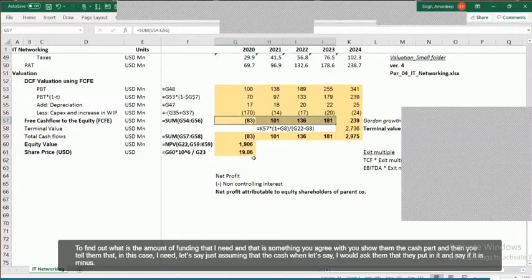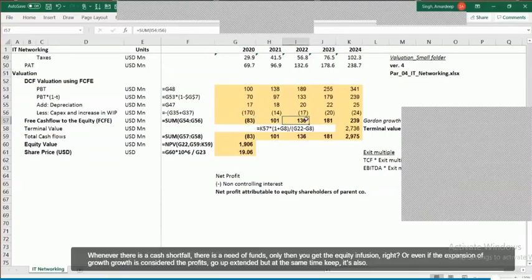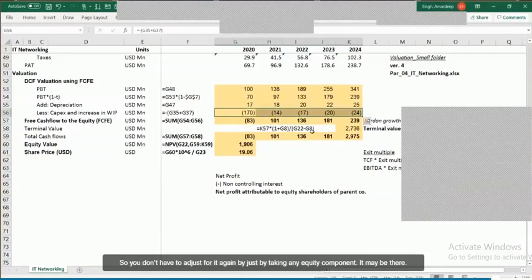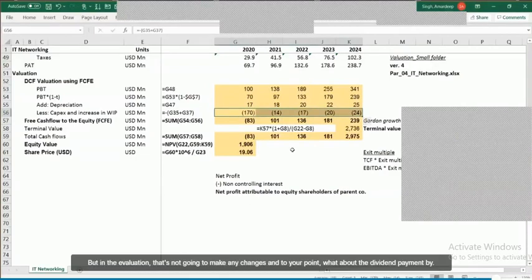You show them the cash burn part, and then you tell them that in this case I need, let's say, I'm just assuming that the cash burn, let's say I would ask them that they put in 80 here, and if it is minus 100, I will say put 100 here, and if it's minus 13, I'll say put 13 here. So whenever there is a cash shortfall or there is a need of funds, only then you get the equity infusion, right? Or even if the expansion or a growth is considered, the profits go up to an extent, but at the same time, capex also goes up. So you don't have to adjust for it again by taking any equity component there. It may be there in the financial model. There is no problem with that. But in the valuation, that's not going to make any change.